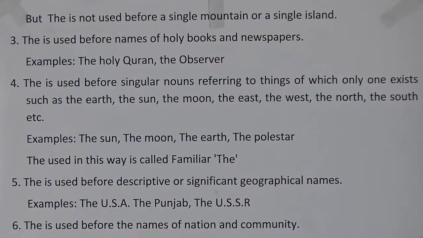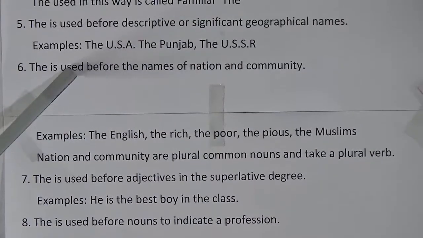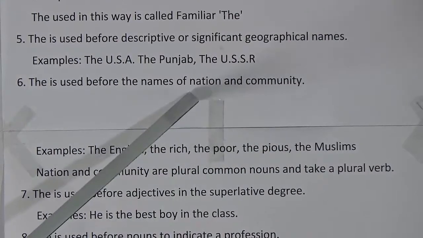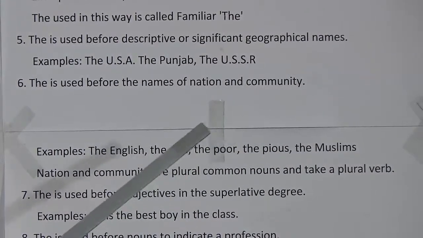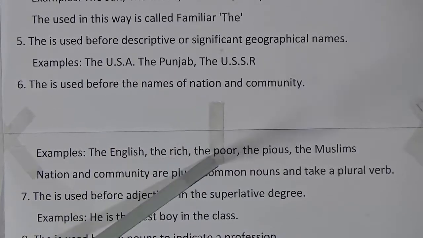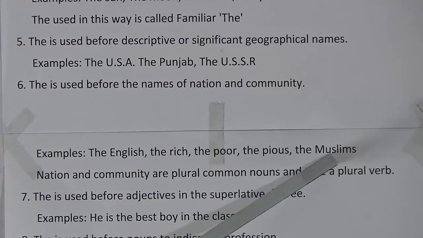Now we will go to rule number 6. The is used before the names of nations and communities. That means before the names of nations and communities, we will use the. Examples: the English, the rich, the poor, the pious, the Muslims.